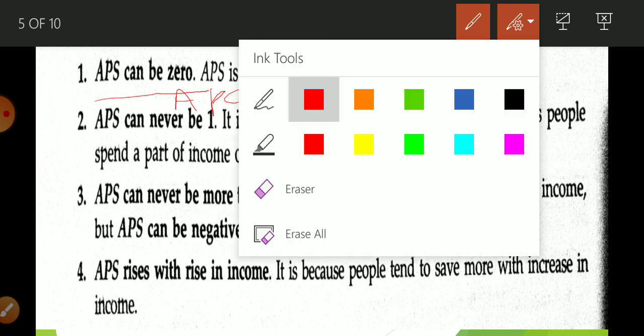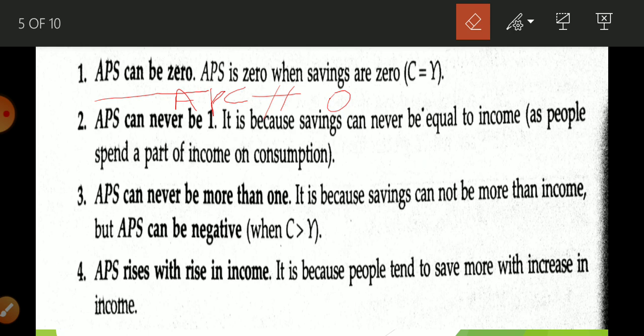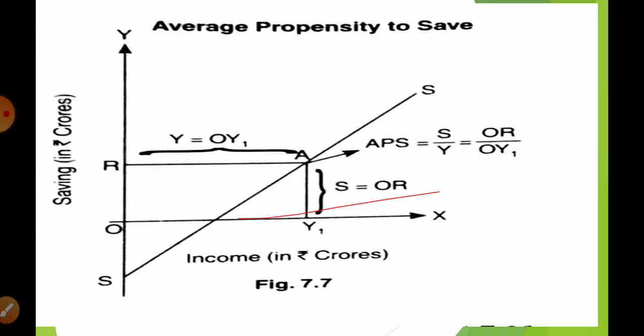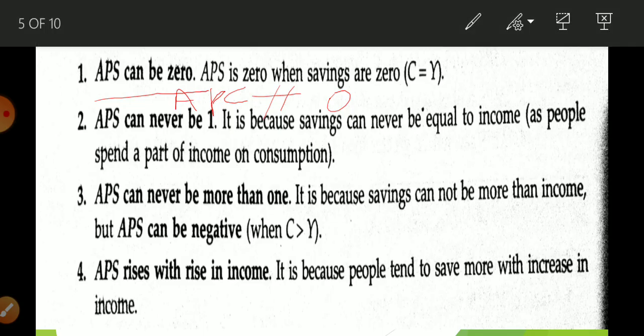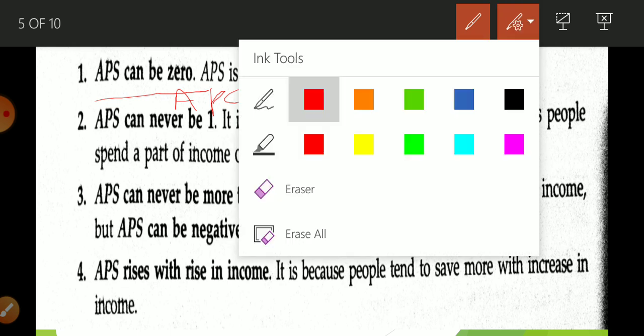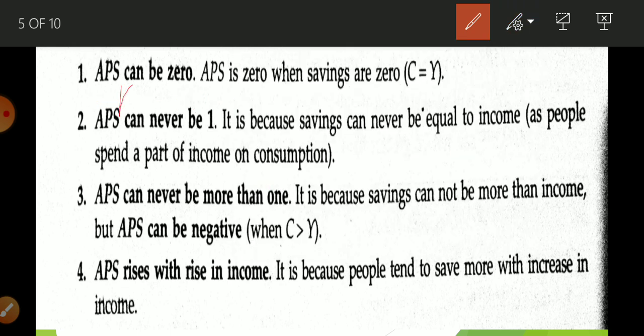APC can never be 0. On the other hand, APS can be 0.